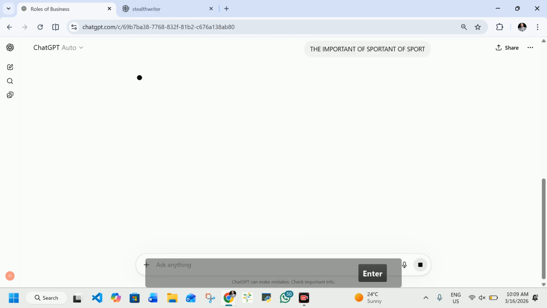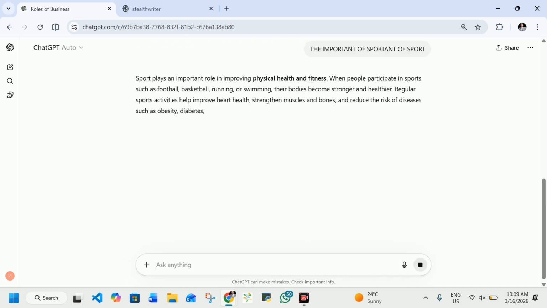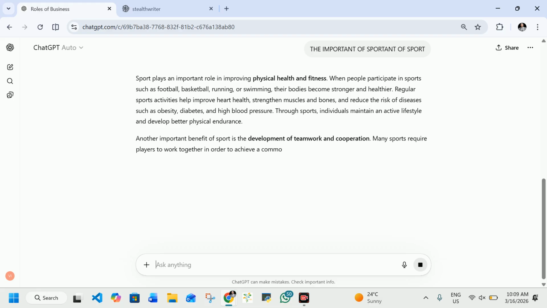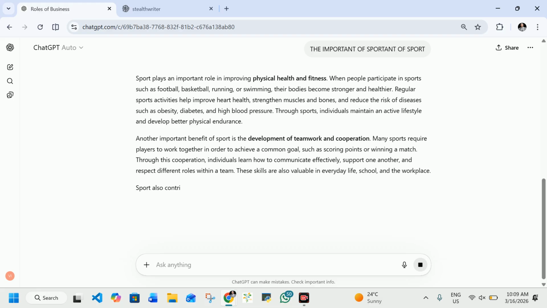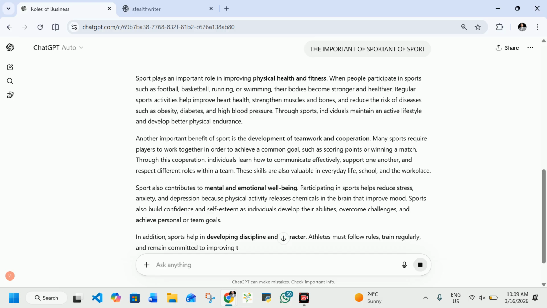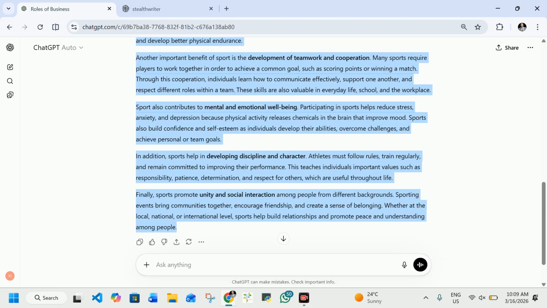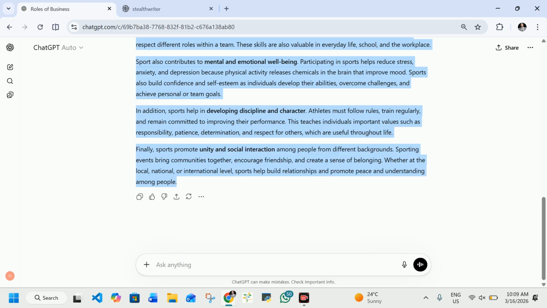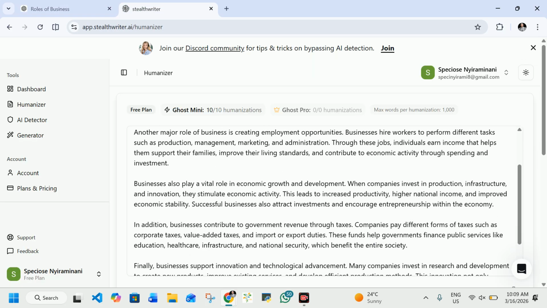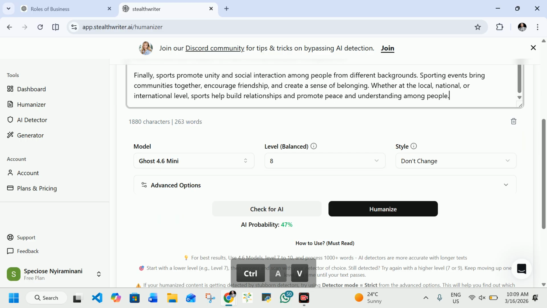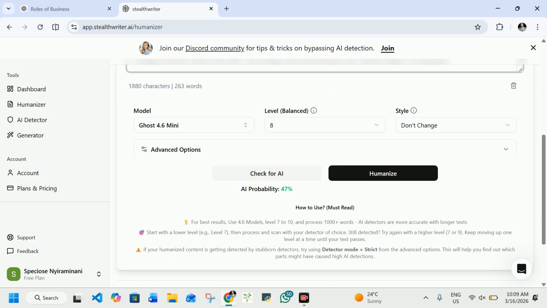And this is going to give you maybe 100% AI content detection, but you need to know how you can humanize this content so that it looks like it was personally generated. So what I'm going to do is come in here and paste it. If I paste it, I come across this section and I check for AI. So if I check, you can see I have the AI probability of 71%.